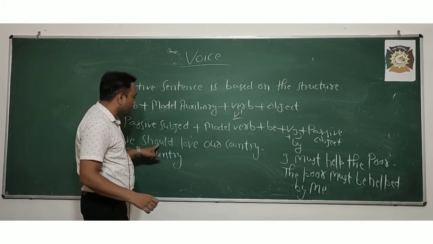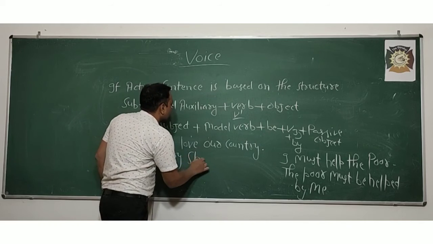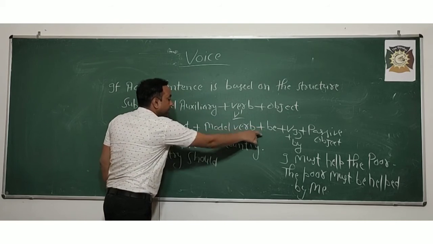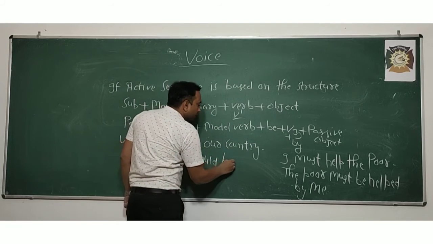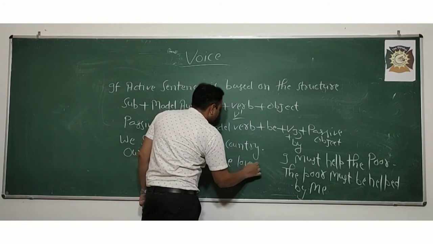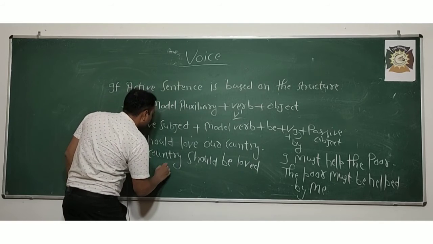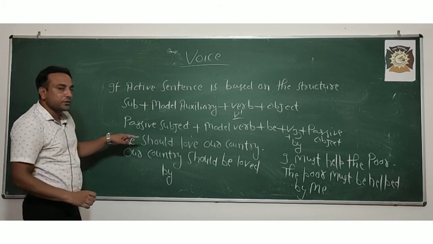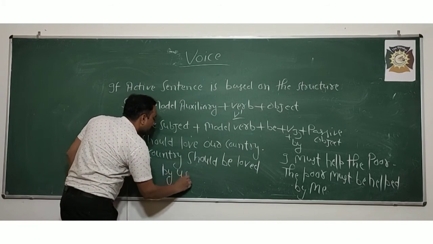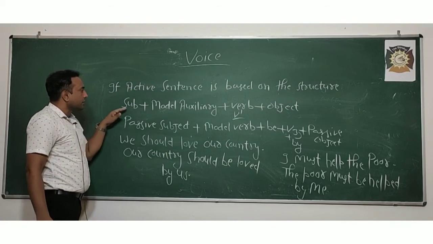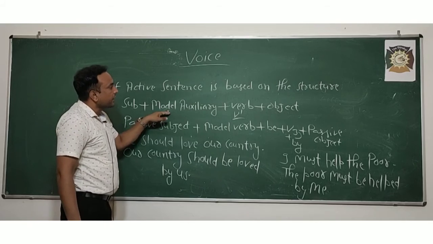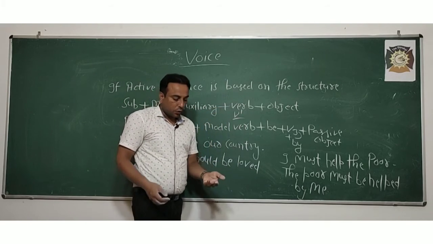After that, the modal verb is should: our country should. After that, be. Then the third form of the verb, loved. Our country should be loved by, we change it to us, then by us. This is the pattern if the active sentence is based on the structure subject plus modal auxiliary and verb plus object.